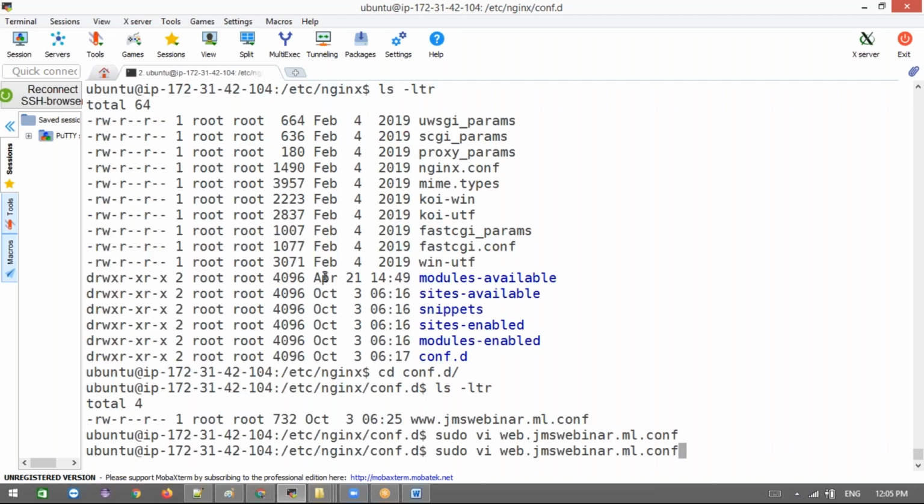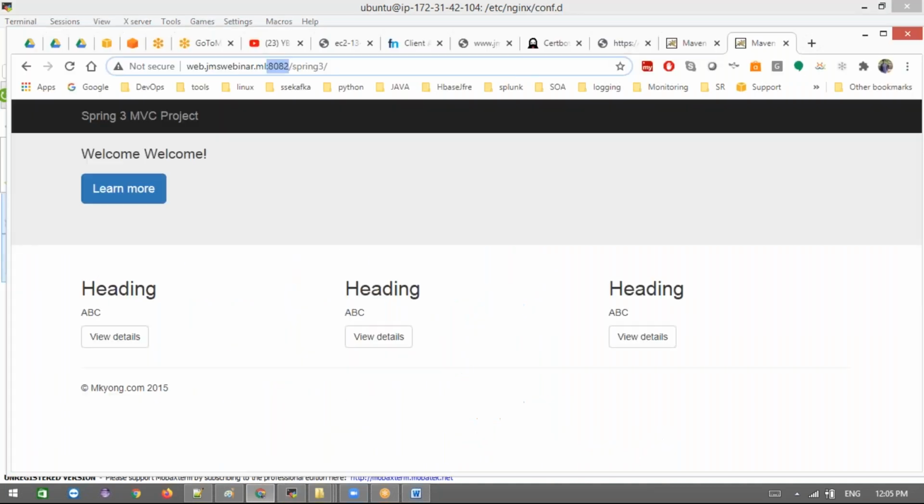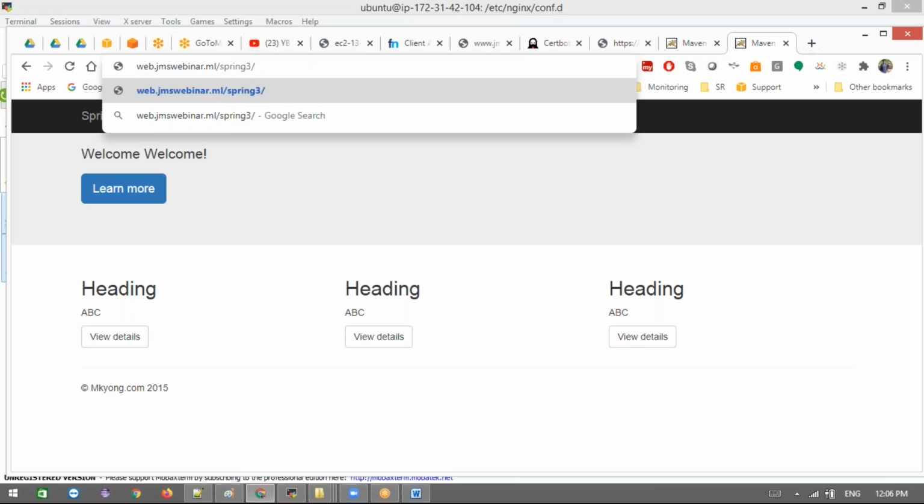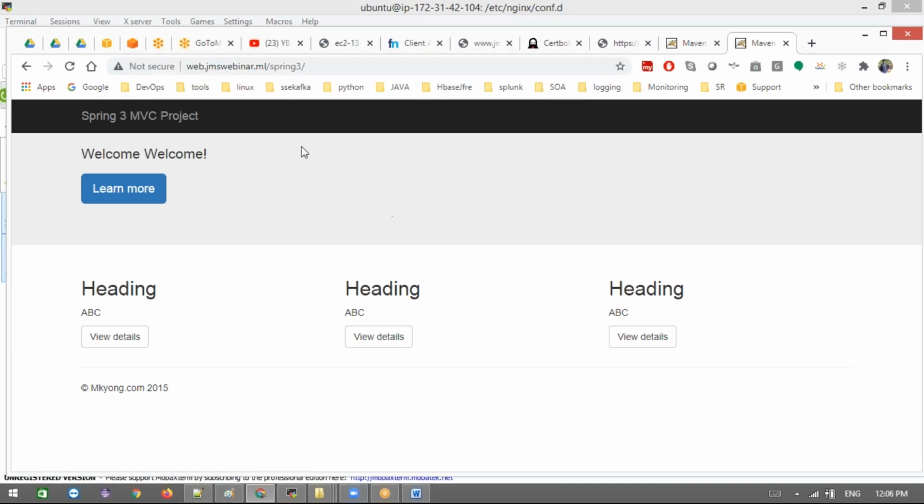Okay, then next what we do, we need to restart the Nginx again. After changing the configuration, you must restart. Okay, after restarting, we can see we don't want port exposing this time. Now we can give the server name, that's it. This will be directed to that. You can access without port also. Now it's not SSL. It's not SSL. Now what we do, we need to install the SSL for that.